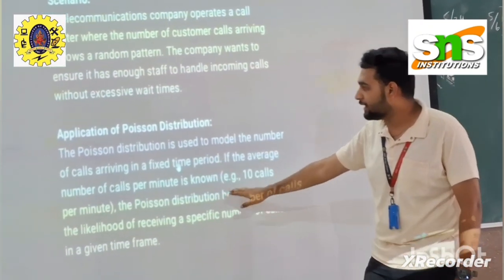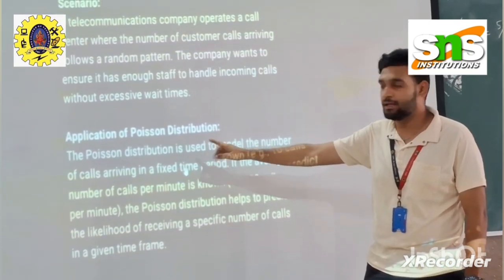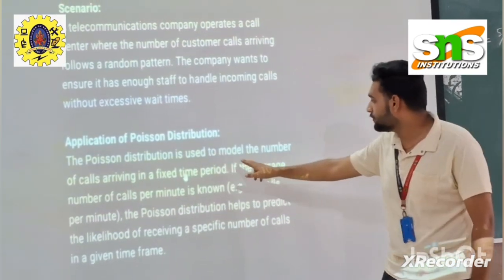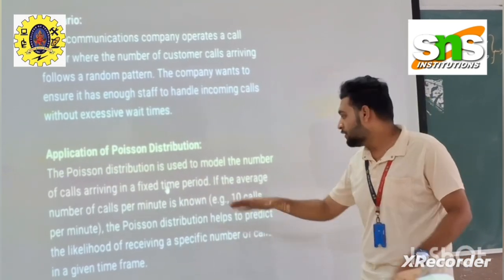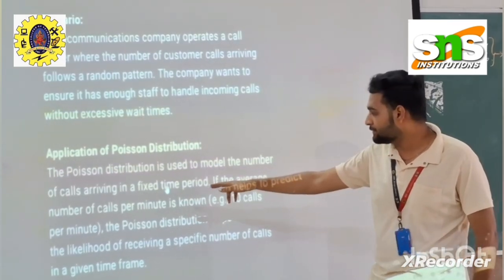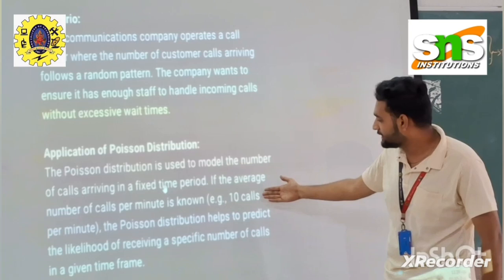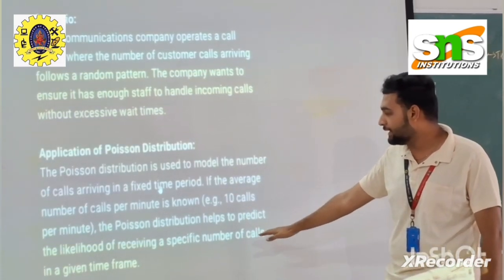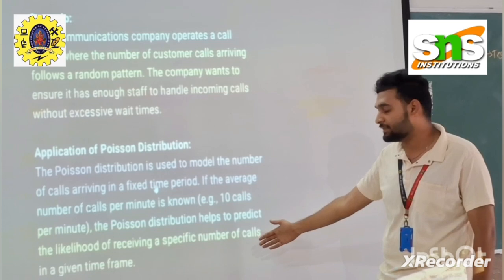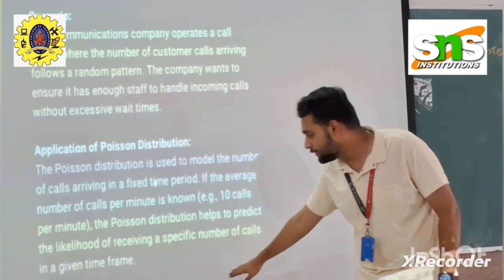So they came up with a definition using Poisson theory. The Poisson distribution is used to model the number of calls arriving in a fixed time period. If the average number of calls per minute is known, for example 10 calls per minute, a Poisson distribution can be used to predict the likelihood of a specific number of calls in a given time. So we have some use cases.